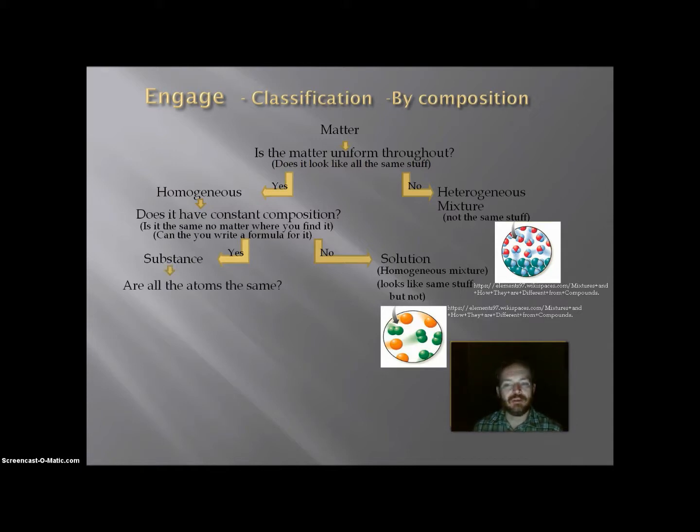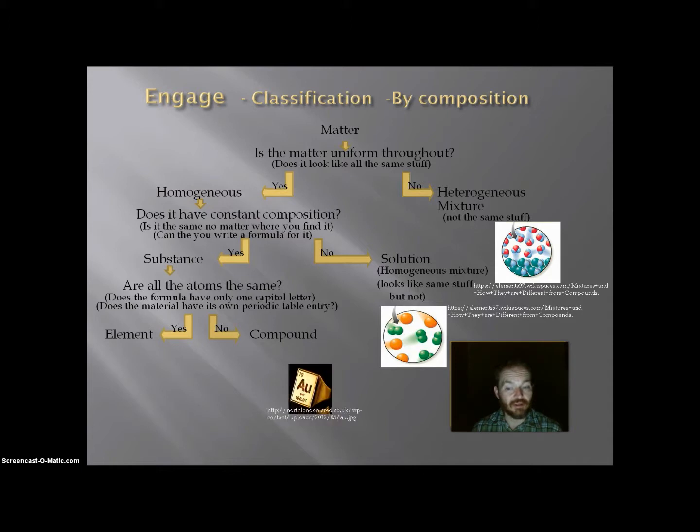Substances. We want to ask ourselves, are all the atoms the same? Or does the formula have only one capital letter? Or does the material have its own periodic table entry? If the answer to that question is no, then what we have is a compound. If the answer to that question is yes, then we have an element.